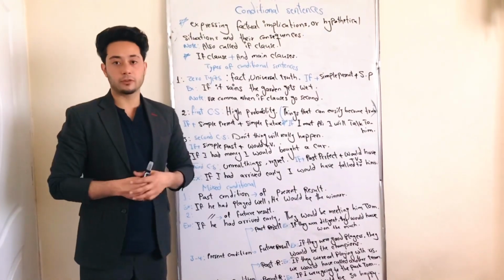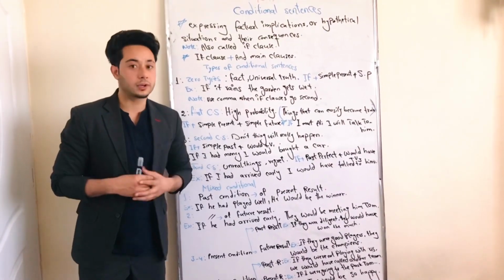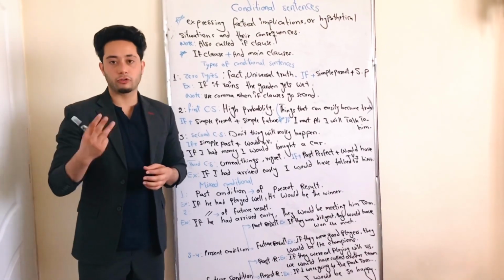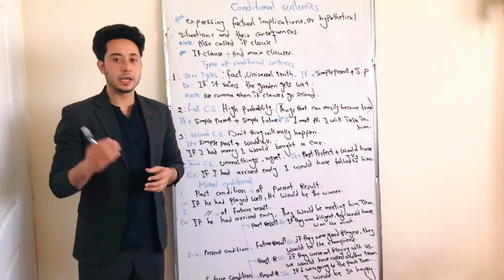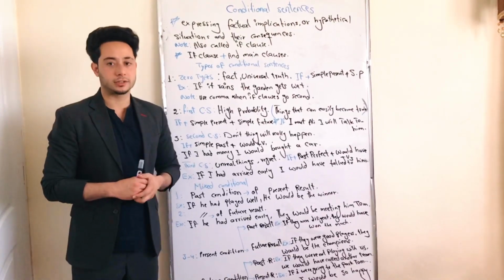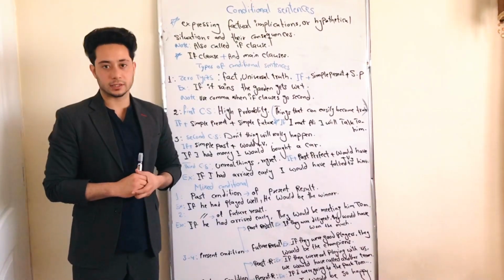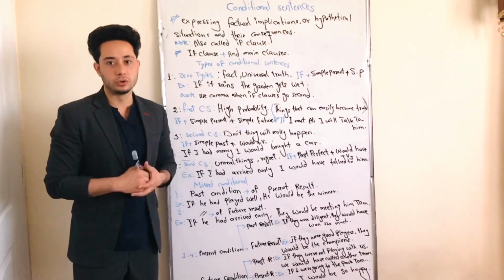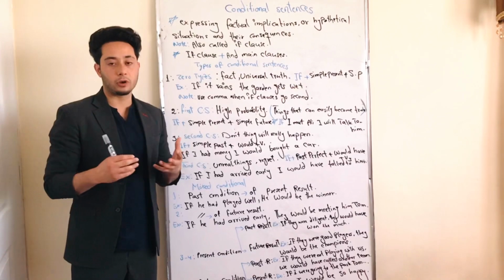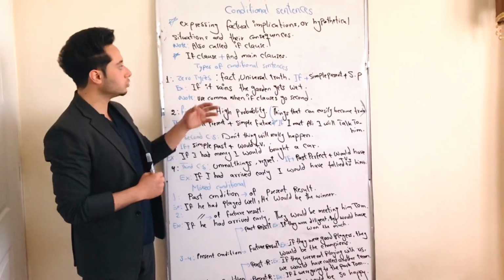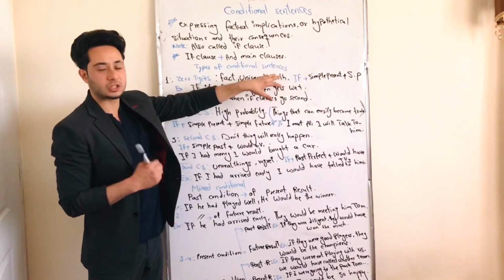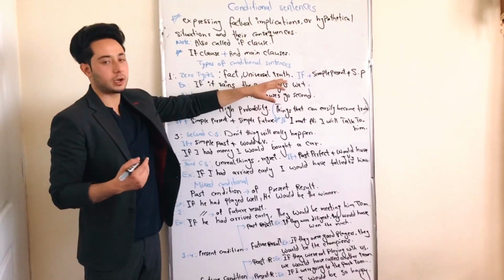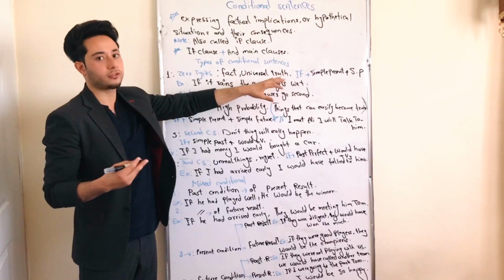Before talking about the types of conditional sentences, I want to mention that generally there are four types, which are called the zero type, first type, second type, and third type. The zero type of conditional sentence always talks about factual things, general truths. It talks about factual or universal truths, which means those things that are completely fact. We can use the zero type to talk about those kinds of situations or conditions.